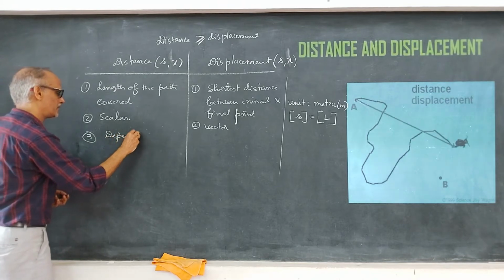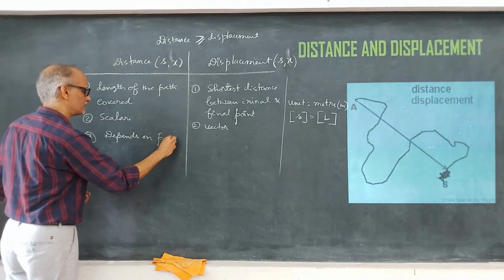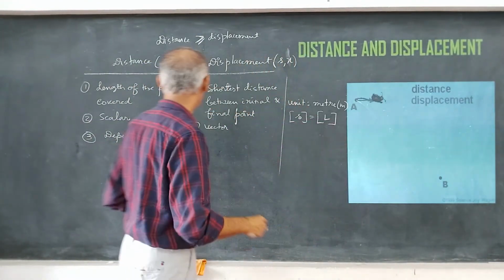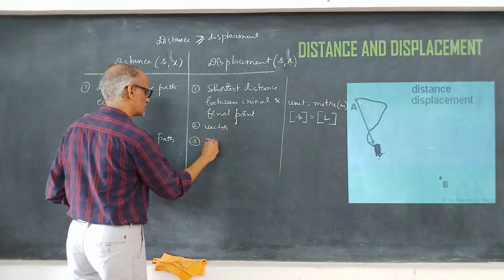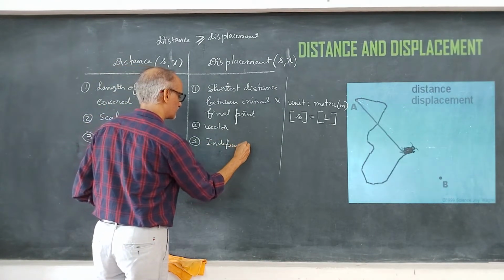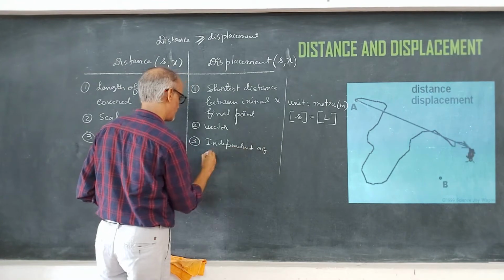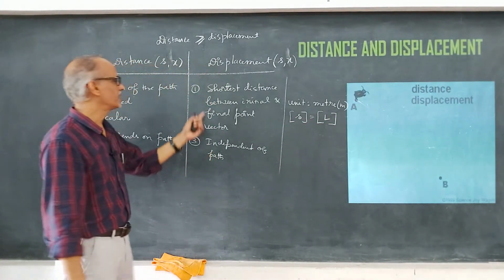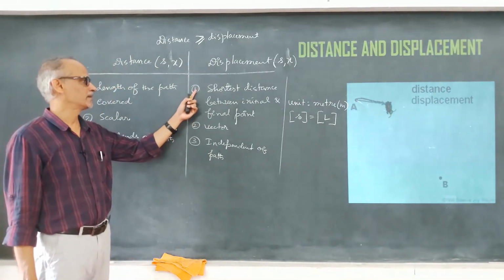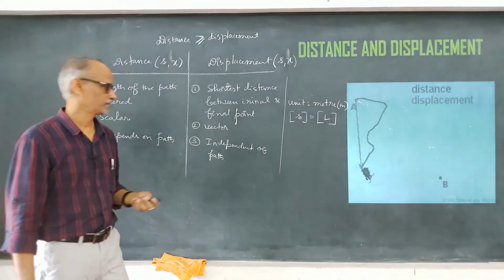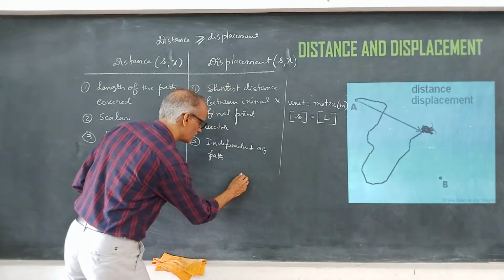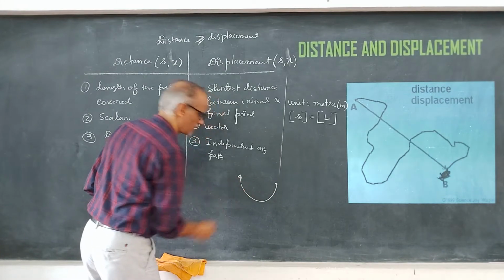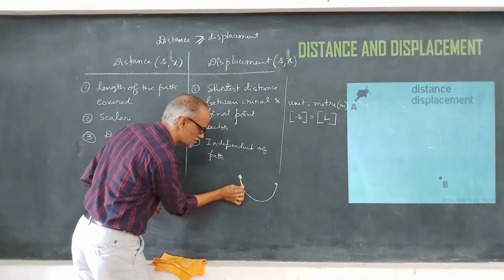Distance depends on the path, whereas displacement is independent of the path covered. So whatever may be the path covered, it is always the shortest distance between the initial and the final point. For example, if a body moves in a semicircular path like this, then this is the distance traveled.